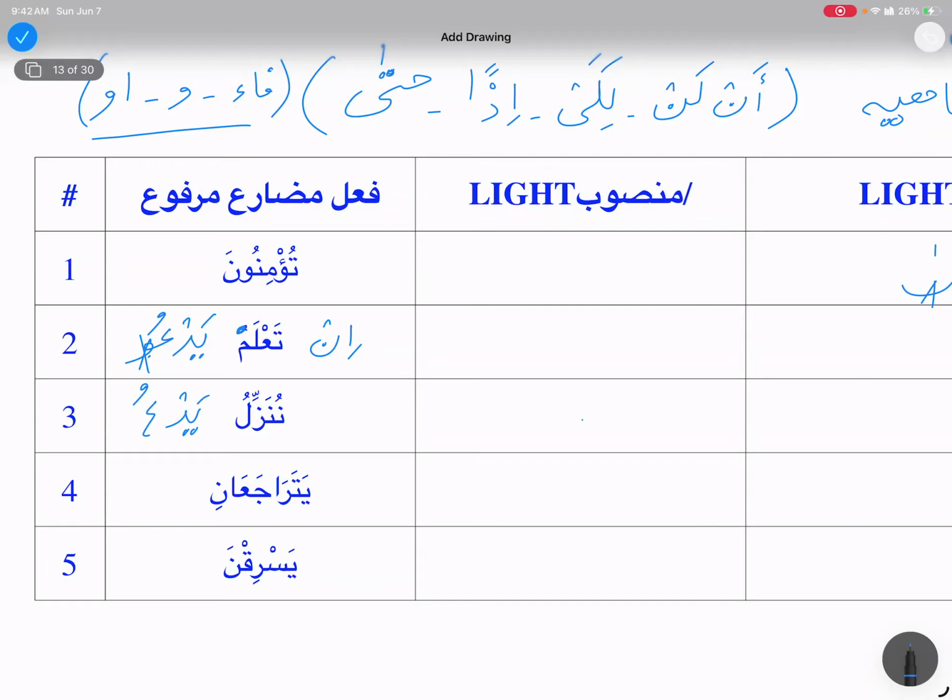So now we should not be confused. This fi'l mudari is ending on dhamma, so this is my fi'l mudari marfu. Then you are going to always check your three root letters. The ya is my sign of mudari'ah and I have only one and two root letters here. We do not have any fi'l with two root letters.